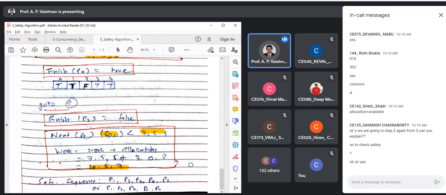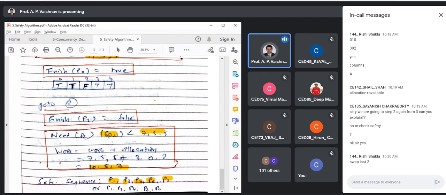So what is the safe sequence in this situation? We completed P1 first, then we completed P3, then we went for P4, then P0 and P2. But what was the other safe sequence possible? Instead of going in sequence, I could have checked P2 first and then P0.